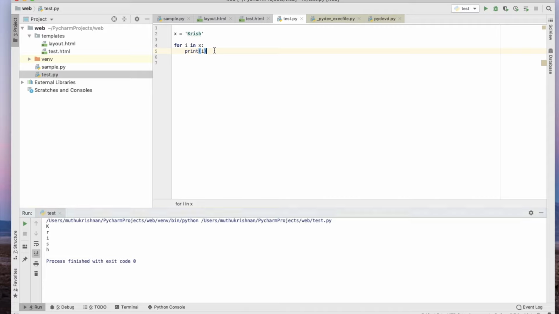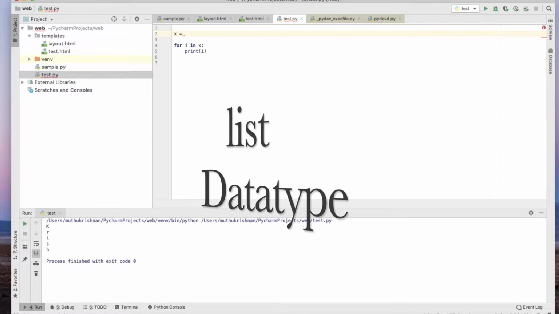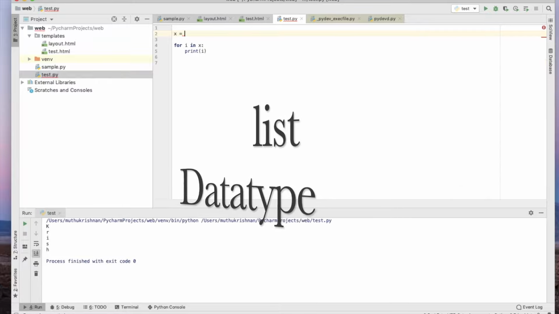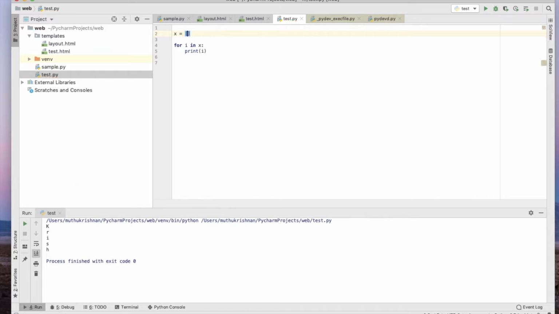Okay, fine. This is for a string. Suppose I have a list. In this list I'm declaring different inputs: a string like crush, an integer, and 4.5, a float. Now let me run this again.